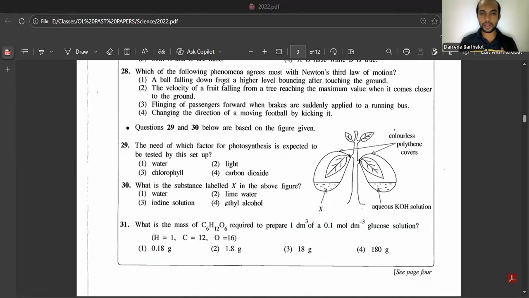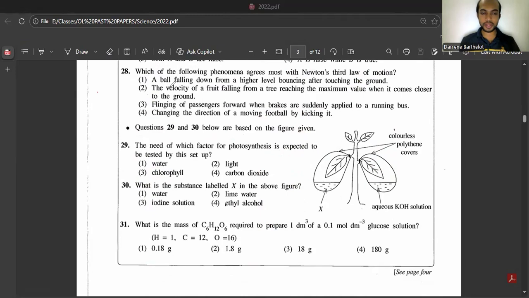For an example, sulfuric acid will be the inhibitor for dissociation of H2O2, hydrogen peroxide. 28. Which of the following phenomena agrees most with Newton's third law of motion? See, Newton's third law, remember Newton's third law? Every action has equal and opposite reaction force. Okay. So first one, a ball falling down from a higher level, bouncing after touching the ground. Yeah, you can take it.